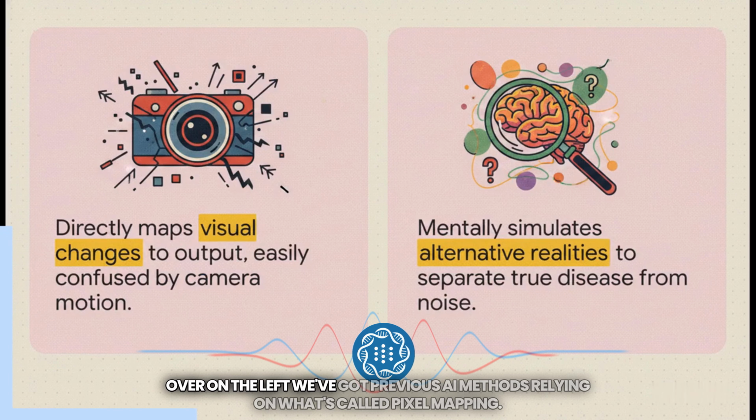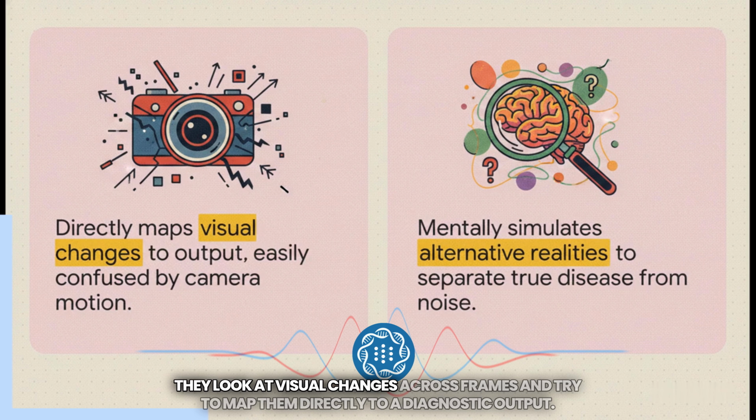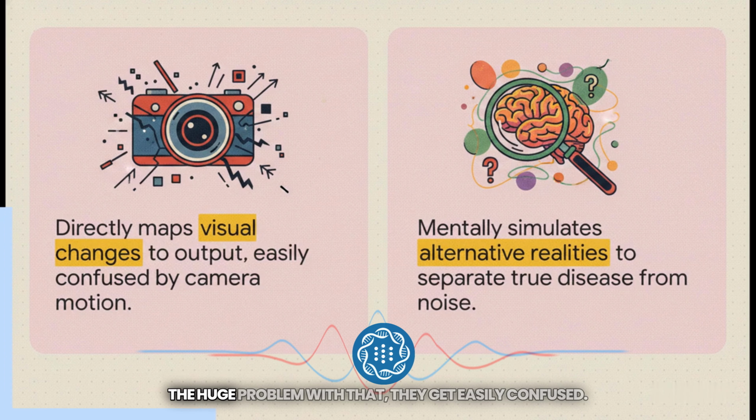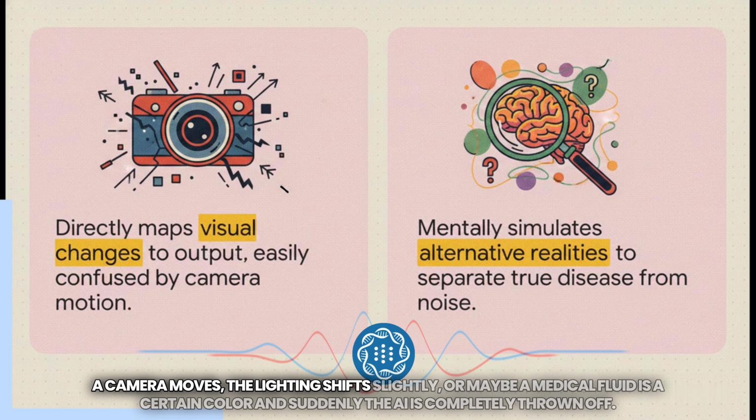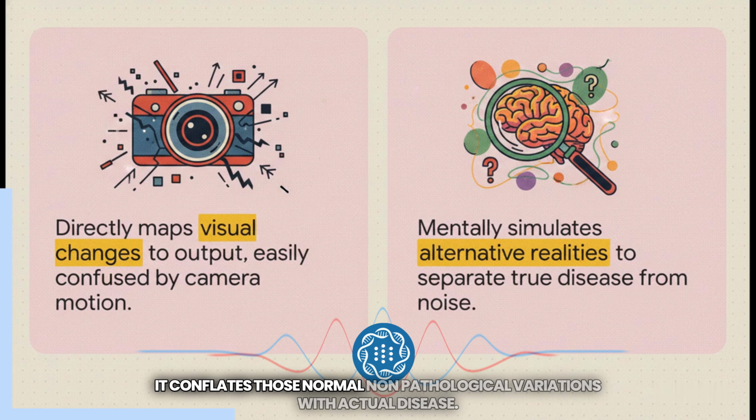Just look at the stark contrast we have here. Over on the left, we've got previous AI methods relying on what's called pixel mapping. They are purely data-driven. They look at visual changes across frames and try to map them directly to a diagnostic output. The huge problem with that? They get easily confused. A camera moves, the lighting shifts slightly, or maybe a medical fluid is a certain color, and suddenly the AI is completely thrown off.